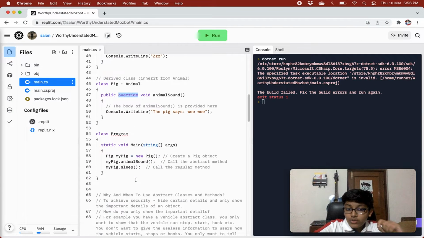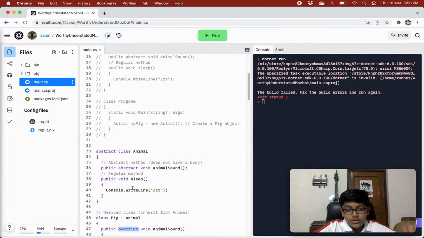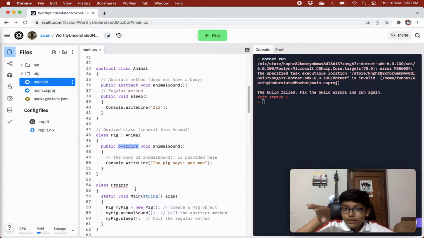And why do you have to give the override keyword? Because when using interfaces, all methods are abstract. So when you are inheriting from that interface, you don't need to give the override keyword, as it already knows that everything in the interface will be an abstract method. So you don't need to particularly say that this is an abstract method.